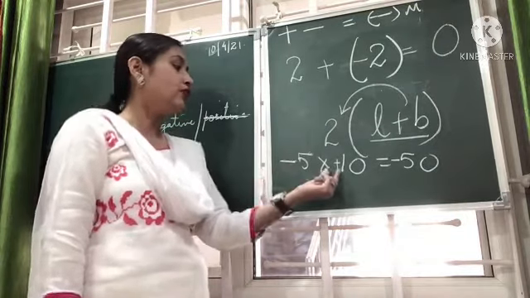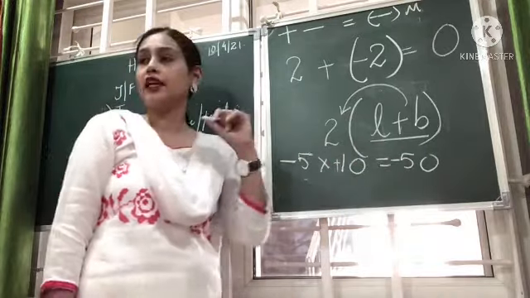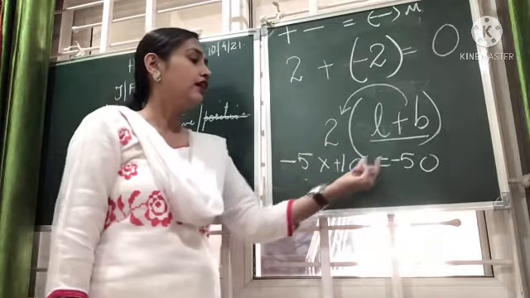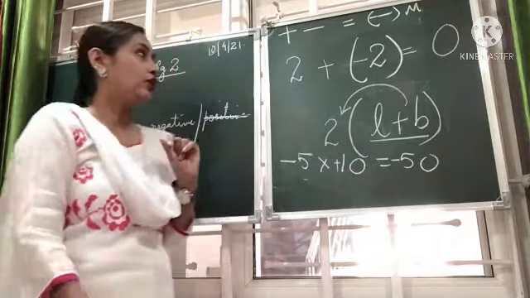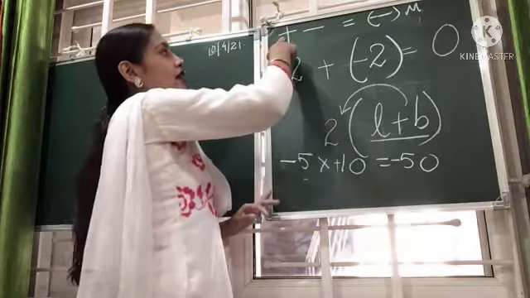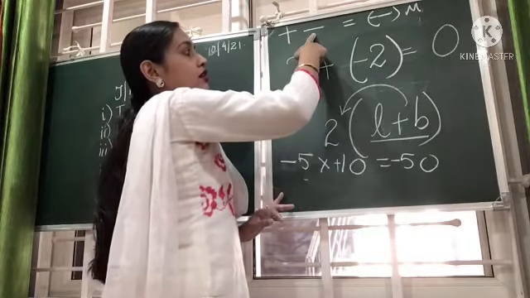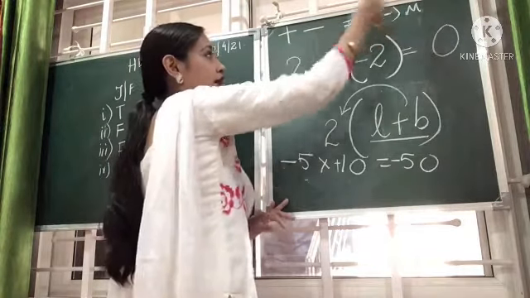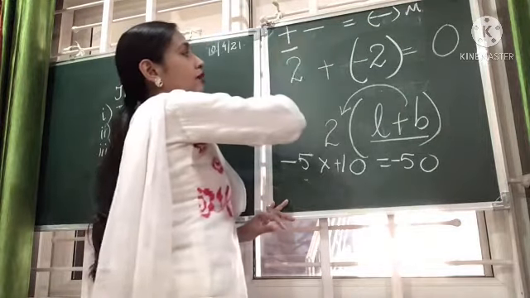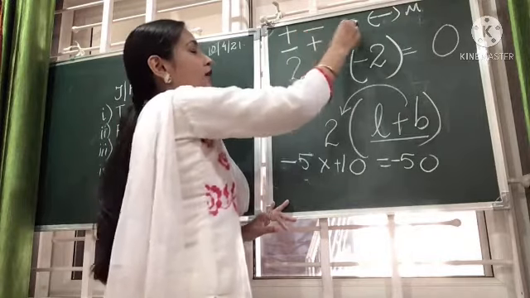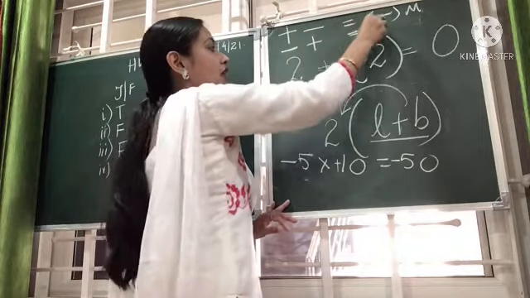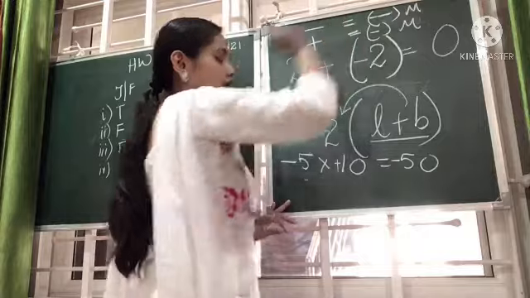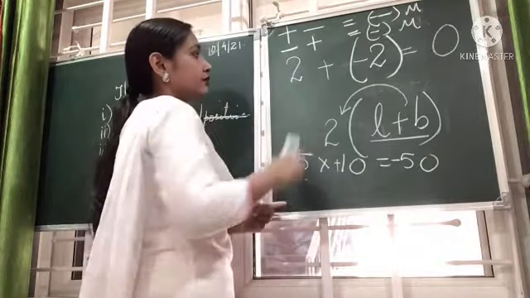That is minus into plus gives us minus, and 5 into 10 gives us 50. Okay. So when we multiply minus and plus, plus and minus, answer is minus. There is multiplication. Similarly, when we multiply minus and plus, again answer is negative. We do multiplication. Okay.